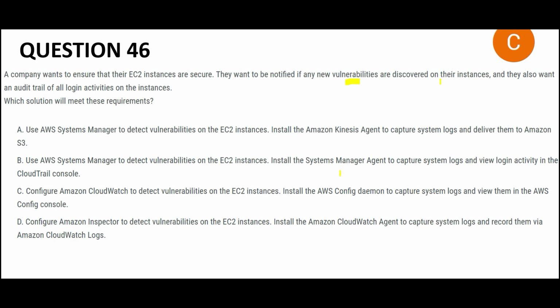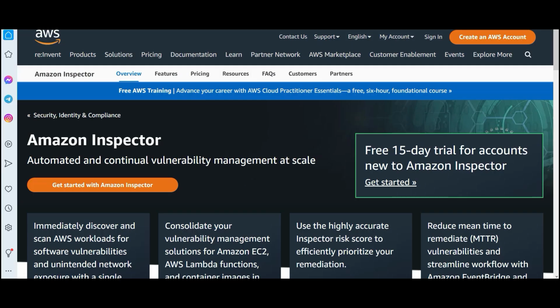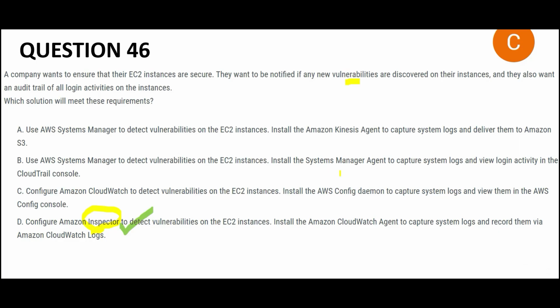So you want to know that. What will you do? See, vulnerabilities, who detects? Like a thief, who catches a thief? Police, cops. So this is your cop, the inspector. So this is the inspector's job, the police's job. So this portion is correct.